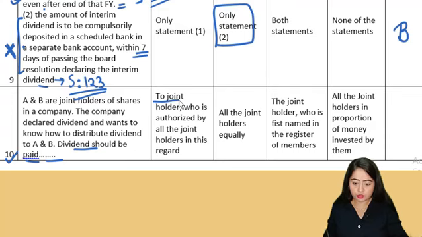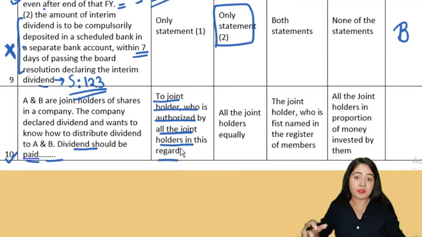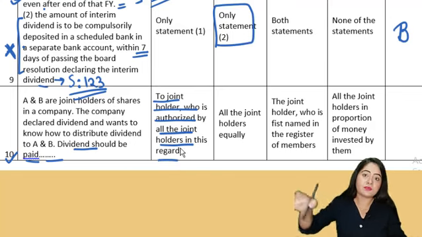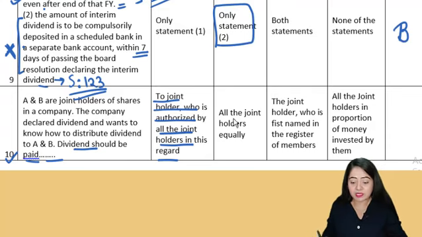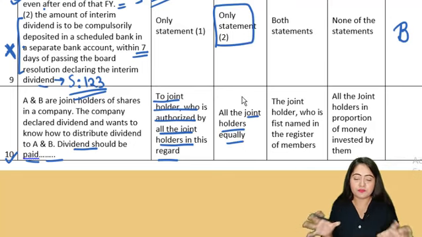Options are to the joint holders who is authorized by all the joint holders in this regard. So the company should make the payment to that one joint holder who has been given the authority by all the other joint holders. That's option A. Second option is all the joint holders equally. Second option says that to A and B equal dividend has to be given. So the dividend has to be divided in these 2 people.